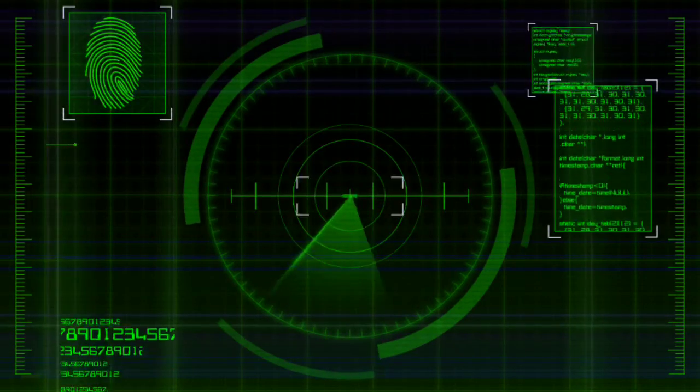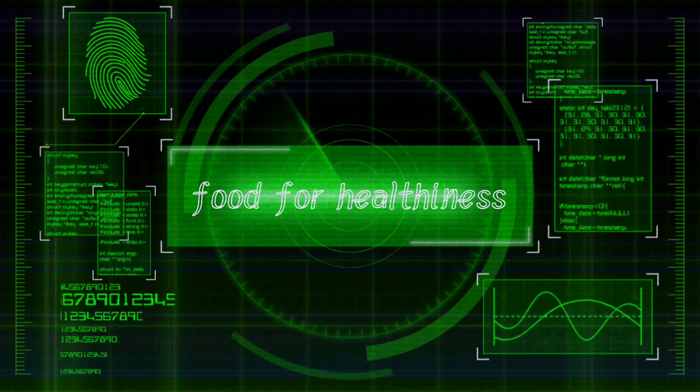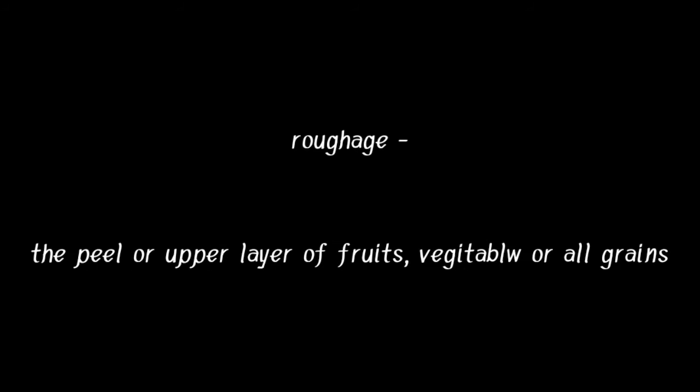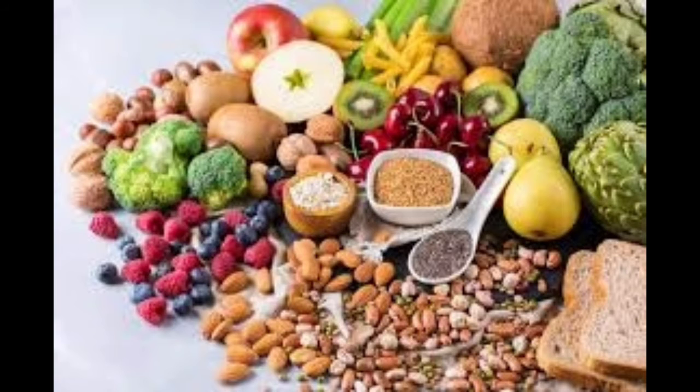As we discussed in our last class, there are some more foods other than the nutrition foods that are also essential for our human body. One of them is roughage. The peel or upper layer of any fruit, vegetable or grain is called roughage. Roughage is mainly made up of cellulose. This cellulose helps our body digest the undigested food in our stomach. This prevents constipation, and roughages also help in preventing diseases like cancer. Fresh fruits, vegetables and unpolished grains are some of the sources of roughage.